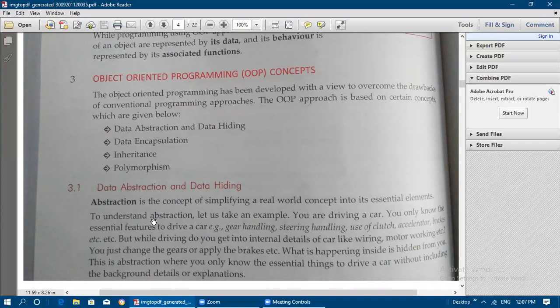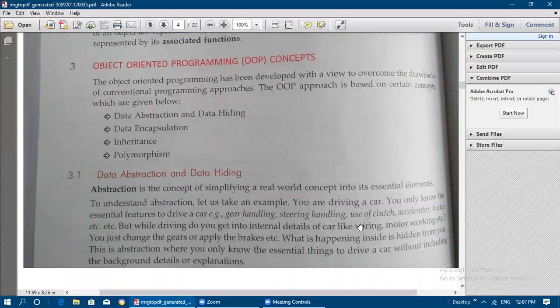For example, to understand abstraction, let us take an example. You are driving a car. You only know the essential features to drive a car, like gear handling, steering handling, use of clutch, accelerator, brakes, etc. These parts alone you know how to handle. But while driving, do you get into the internal details of the car, like wiring and motor working? Do you know them properly? No. You just change the gears or apply the brakes. This only you will be knowing.